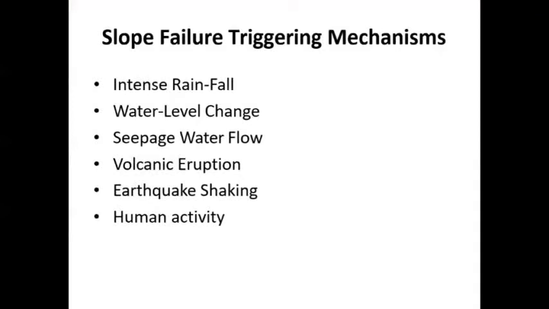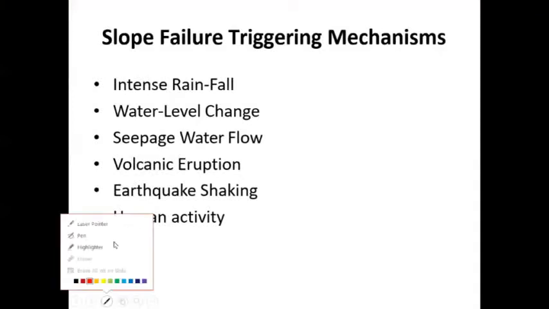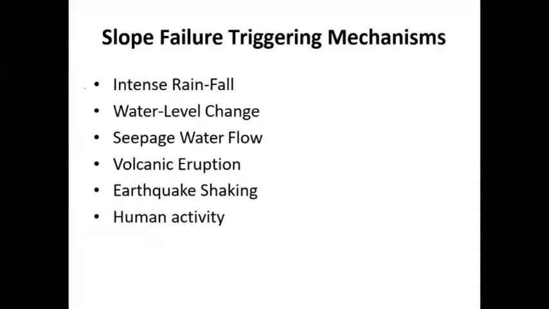Next is the slope failure triggering mechanisms. Here are some of the reasons why a slope will often fail, mentioned in this slide. First is intense or heavy rainfall, rainfall with higher intensity, one of the probable reasons.